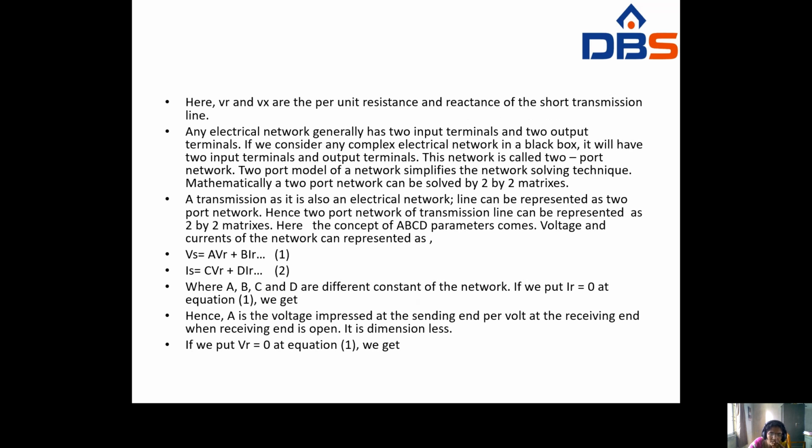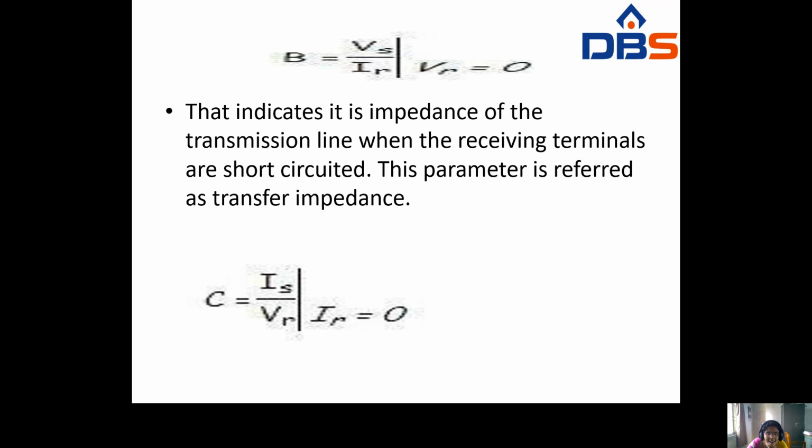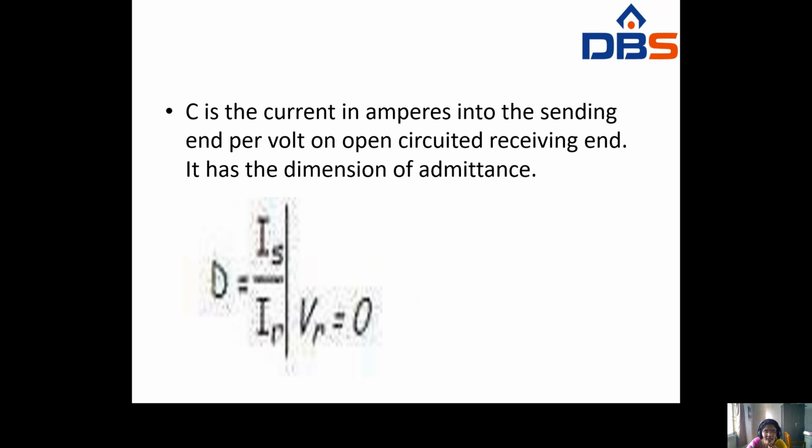At IR equal to 0, you get the voltage value A. When VR equal to 0, from this equation you can get the B value. B equals VS by IR. This indicates the impedance of the transmission line when the receiving end terminals are short circuited. This parameter is referred to as the transfer impedance. The C value becomes IS by VR at IR equal to 0. That means C is the current in amperes into the sending end per volt at the open circuited receiving end.